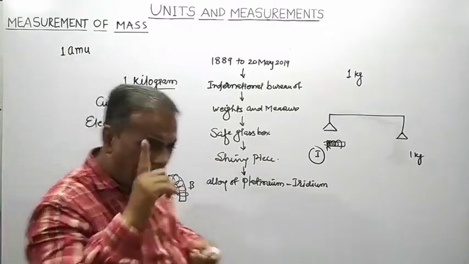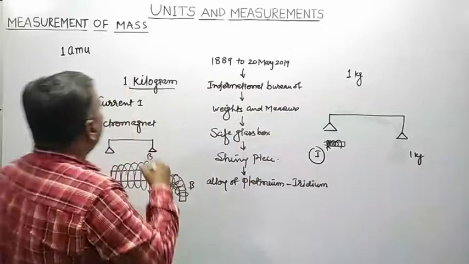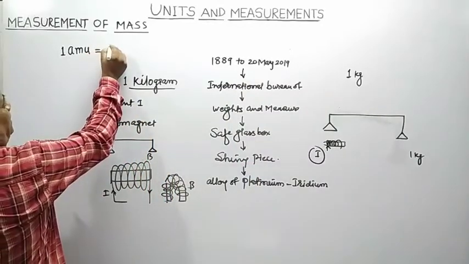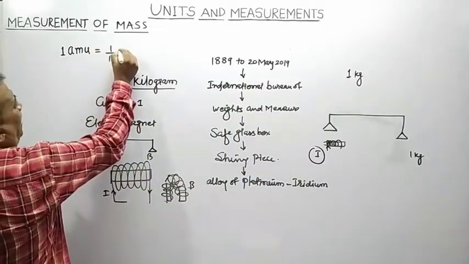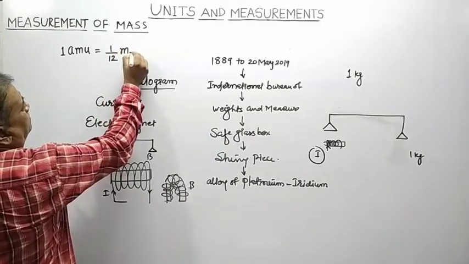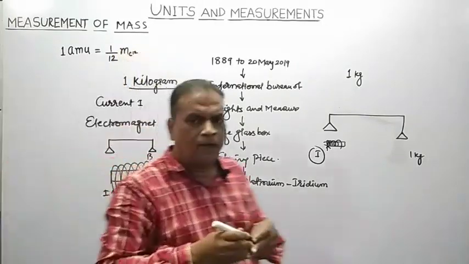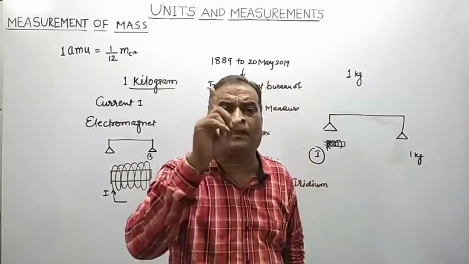What is atomic mass unit? One atomic mass unit is 1/12 times the mass of an unexcited carbon 12 atom.